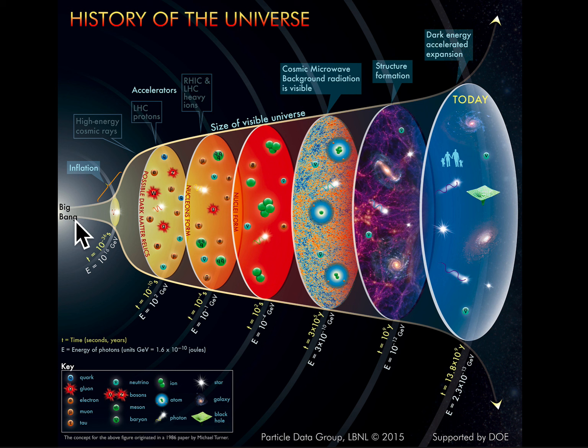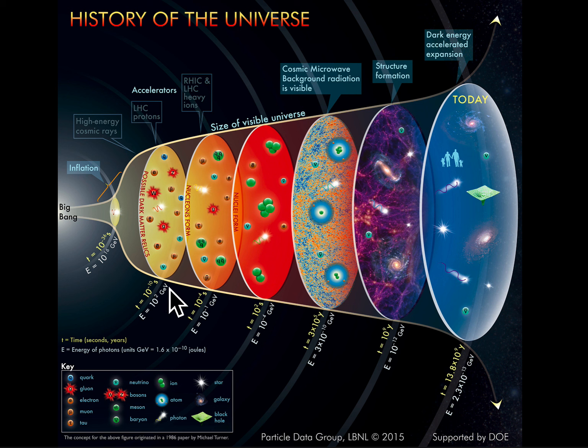But we have this idea of the Big Bang, we have a universe, and the separation between these two lines is a rough approximation of the size of the universe. So the universe is expanding, and about 10 to the minus 36 seconds after the Big Bang, where the universe as a whole is extremely hot and dense, energy about 10 to the 16 billion electron volts, we have this period of really rapid expansion of the universe. Okay, so that's the inflationary period.